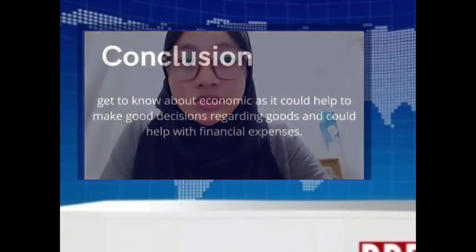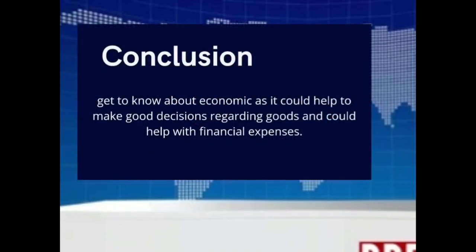In conclusion, demand and supply is important knowledge that people need to learn. As we know, demand is the ability and willingness to buy a specific product in a given period of time at a particular price. Meanwhile, supply is the ability and willingness to sell specific quantities of goods in a given period of time at a particular price. Through the article, we can see that the price of chicken has risen due to the supply shortage. The high demand for chicken during the festive season and the increase in the price of raw materials to produce chicken feed are among the factors that contribute to the shortage of supply.